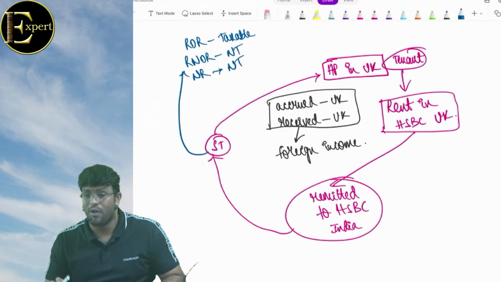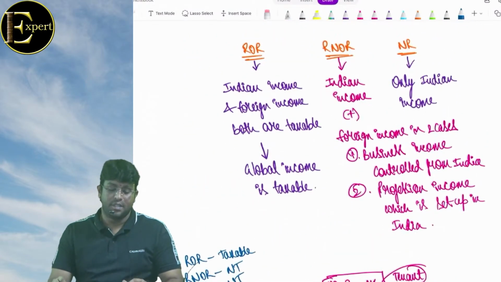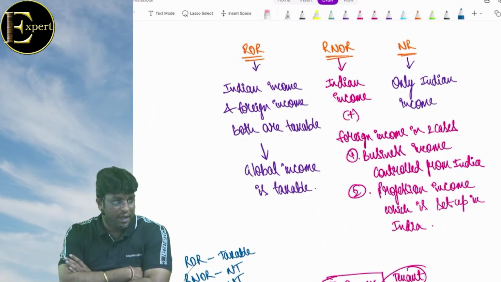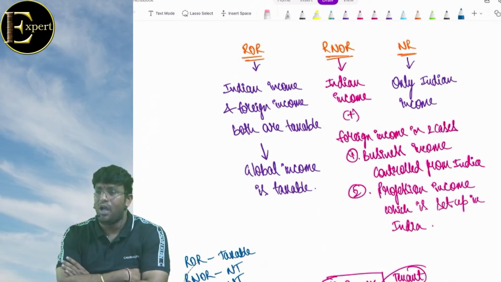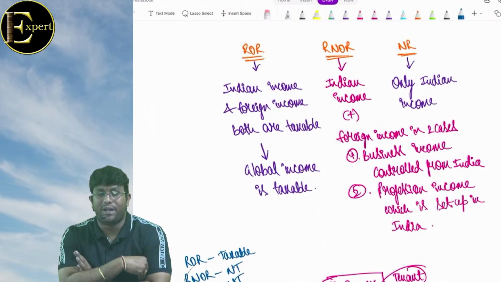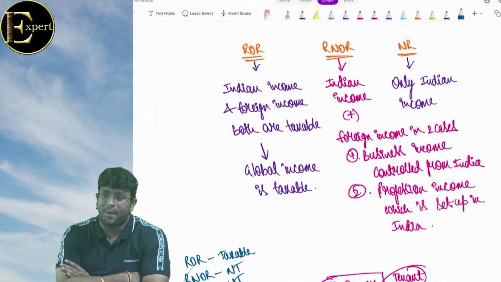What are the two types of income? Indian income and foreign income. Indian income means income accrued or received or deemed to be received or deemed to accrue in India. What is foreign income? Accrued and received outside India. If income is Indian income, it is taxable for all.